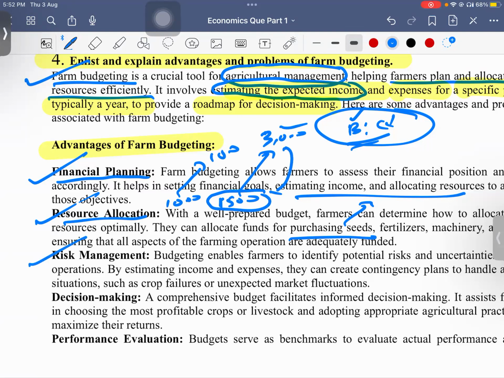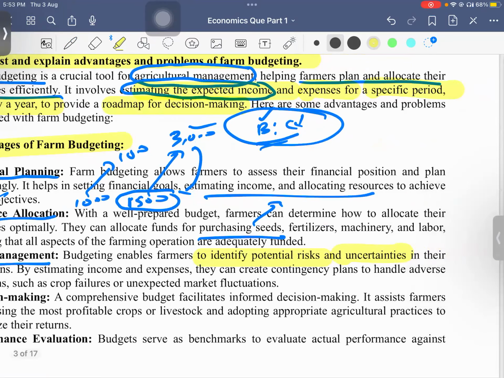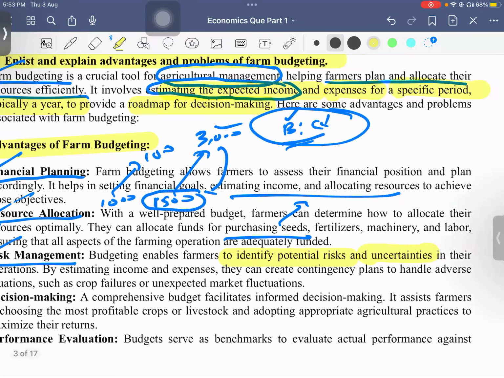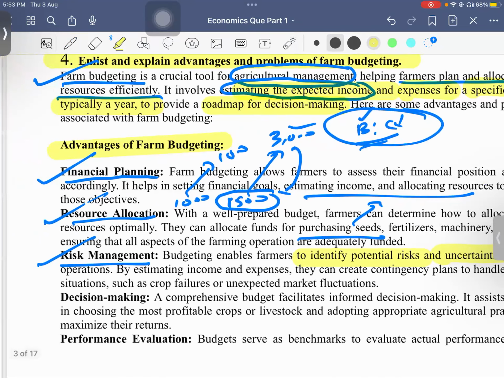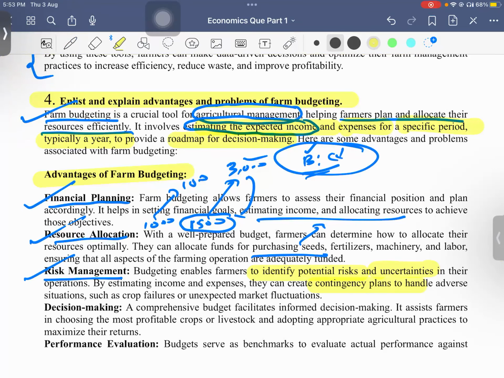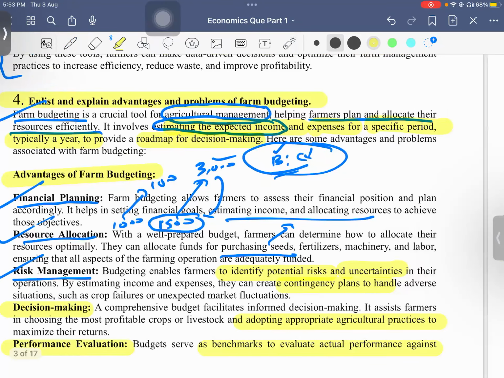Okay. And risk management. Budgeting will also involve risks and uncertainties, which will be taken care of. So based on that, we will be able to manage better. And also we'll have contingency plans to handle any adverse conditions. And also it helps in decision making, adopting appropriate agriculture practices and technologies, and performance evaluation. It will give us a benchmark to evaluate actual performance against what was expected.